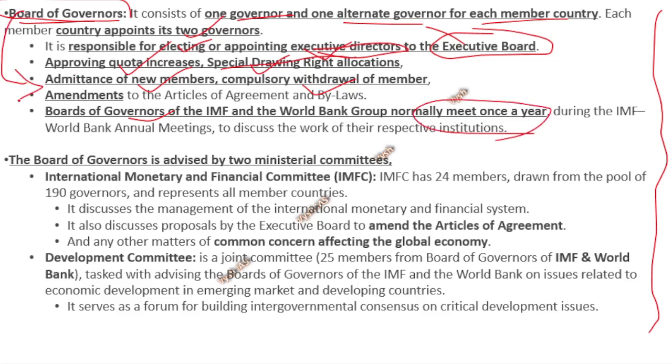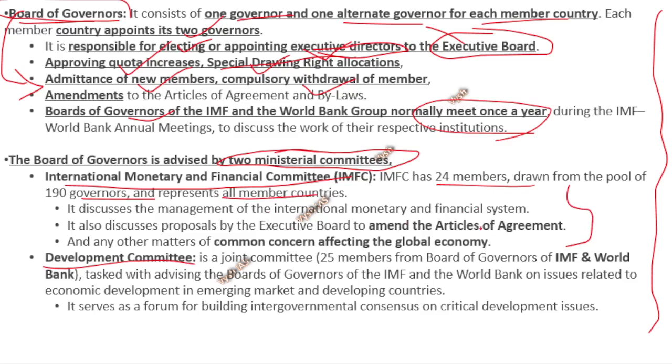They have 2 committees under the Board of Governors, 2 ministerial committees. One is the International Monetary and Financial Committee and the other is the Development Committee. The first one has 24 members drawn from these governors themselves, and they represent all the member countries and discuss all these basic things.